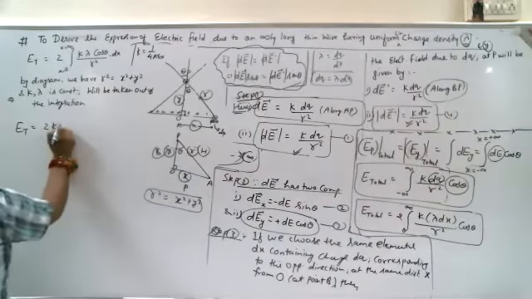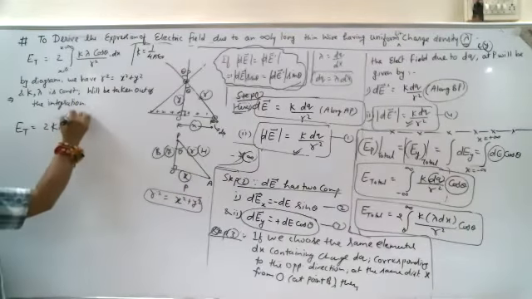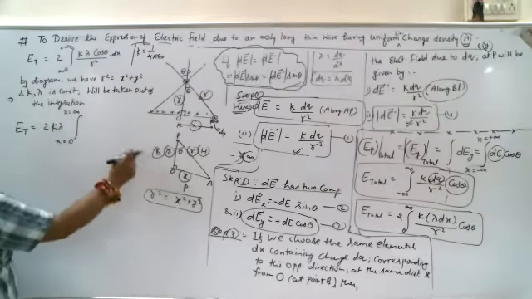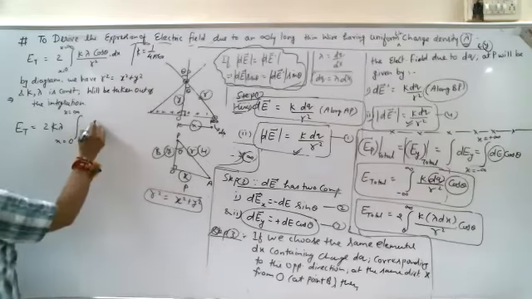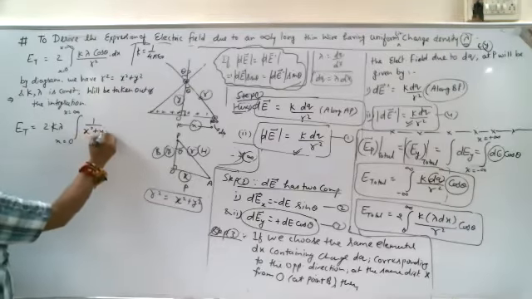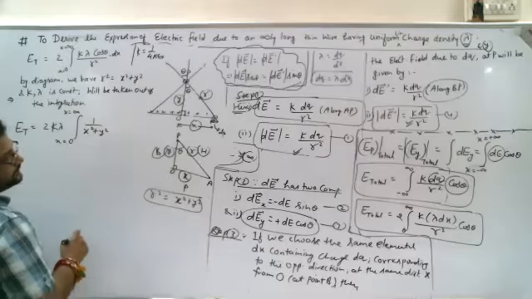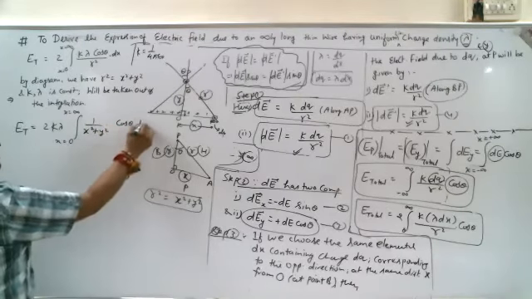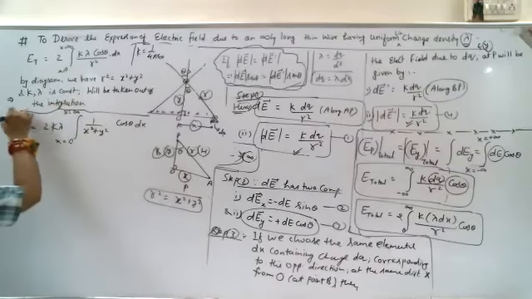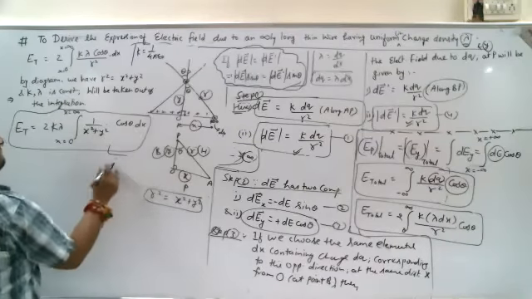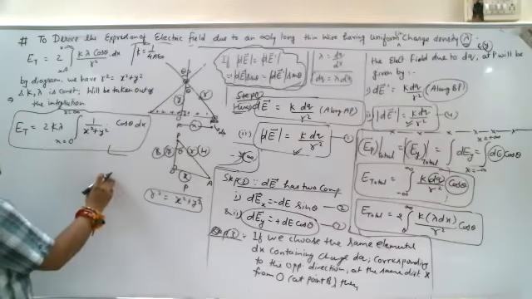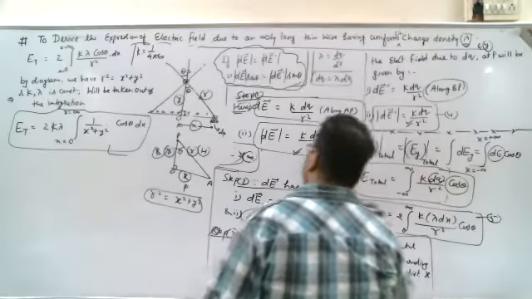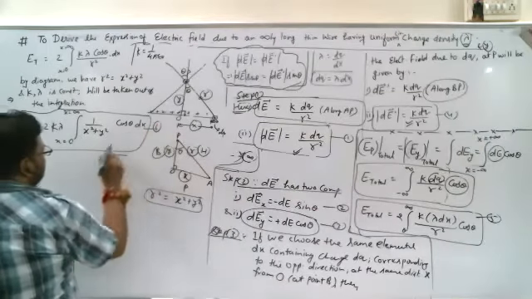So we'll be having 2k lambda, integral from x equals 0 to x equals infinite, of 1 over r square, meaning x square plus y square, into cos theta dx. Now, whenever this kind of format is there, a special technique is used to solve this kind of integration. Let's suppose this is equation 4, this is equation number 5, this is equation number 6.